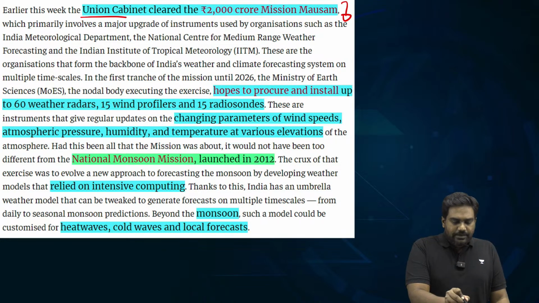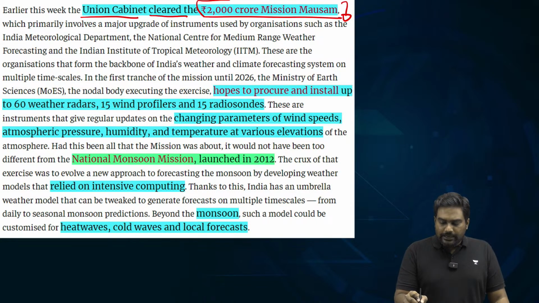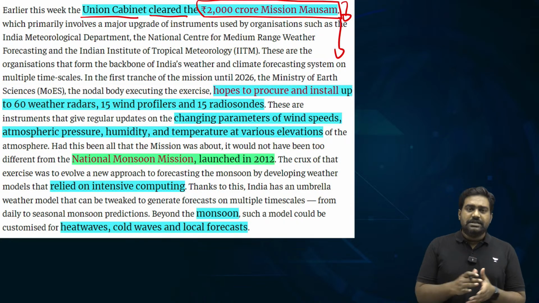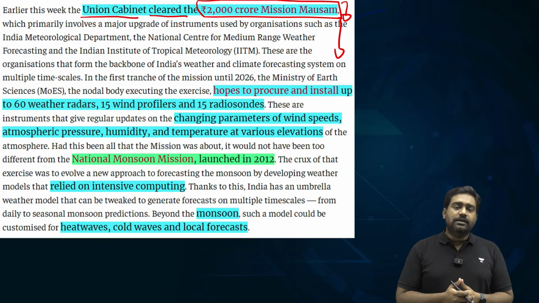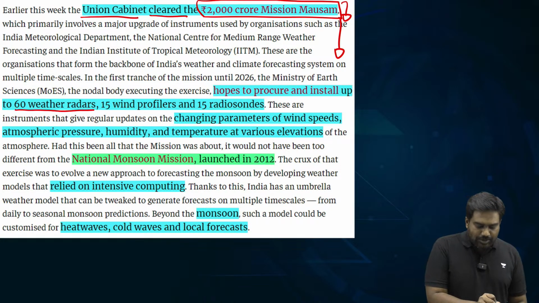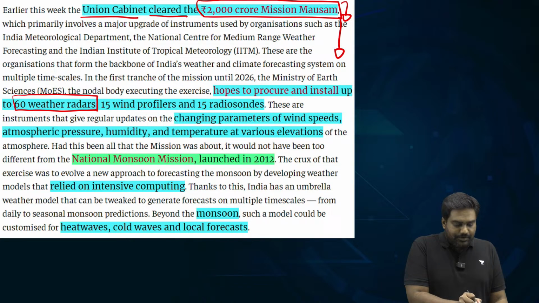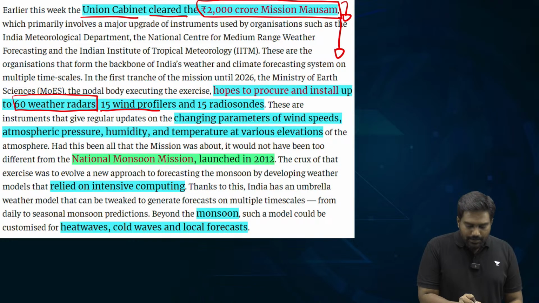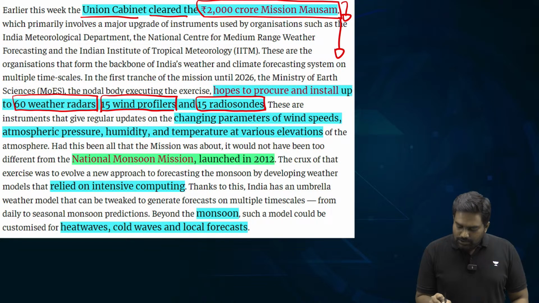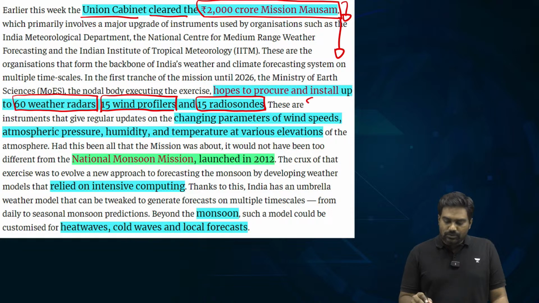The Modi government deserves the credit for launching this mission, and under the mission, the cabinet has informed the public that the focus will be on establishing more weather radars, particularly Doppler radars, which can help track rain-bearing clouds, which can help in tracking the cumulonimbus clouds. Around 15 wind profilers and 15 radio sondes will also be installed around the country, along with stepping up the